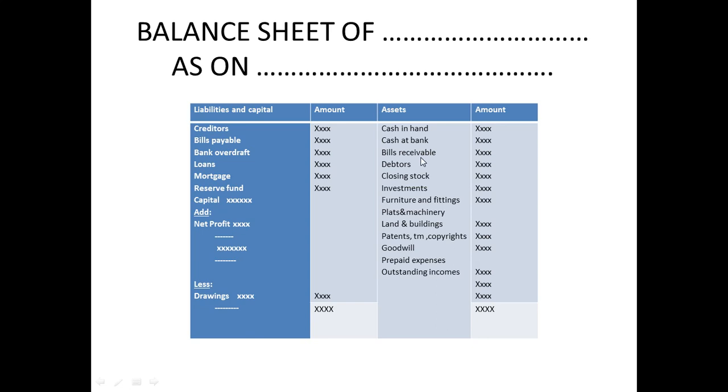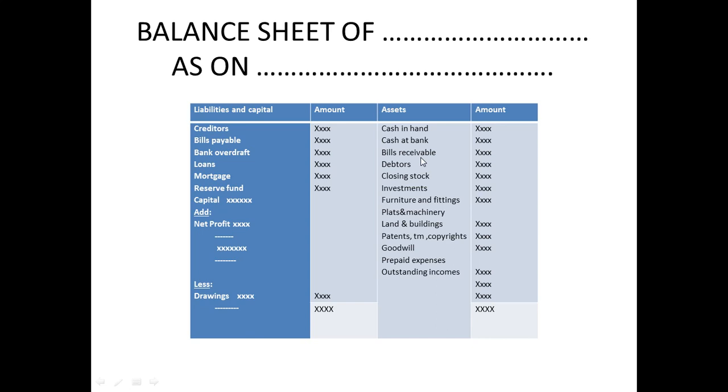Like creditors are the suppliers, debtors are those to whom you are the supplier. They are due to pay an amount to you. You will be receiving the amount on some future date, 6 months, it could be 1 year, whatever it could be, but you will be receiving that amount, right? So it is a benefit to you, isn't it? So if it's a benefit, it's an asset to you.